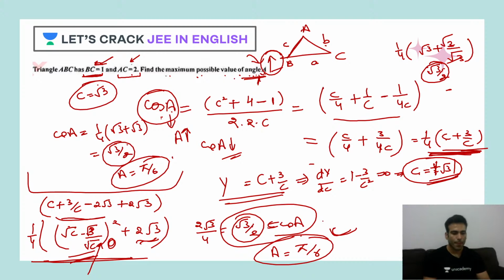Sorted. Done. You can use quadratic also to solve this question. So that's how you can solve this question peacefully. I shared the two approaches: one is application of derivative and another one is normal. Okay. Let's move ahead.